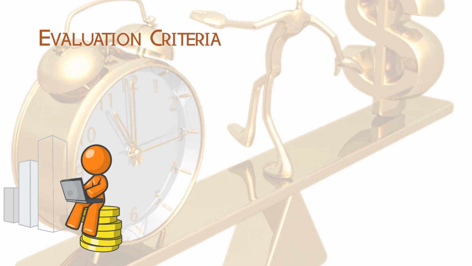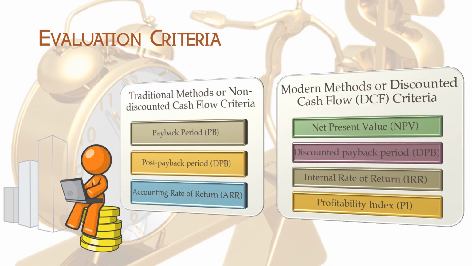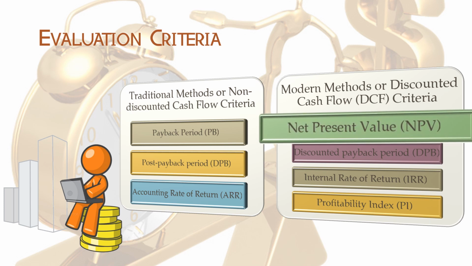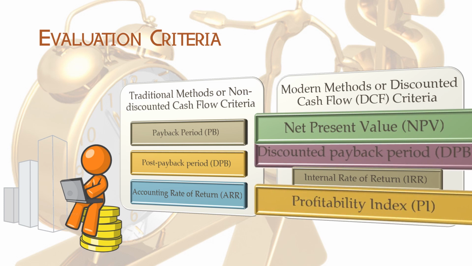Evaluation criteria. Before getting into the topic, I want to give you a small recap about what we have seen so far. We are discussing the capital budgeting methods, and I have also given you an introduction that capital budgeting has both traditional methods and modern methods. In our previous video, we completed all three traditional methods. So in this video, we are going to see three modern methods: net present value, discounted payback period, and profitability index. IRR we will see as a separate video. Right, let us see one by one.